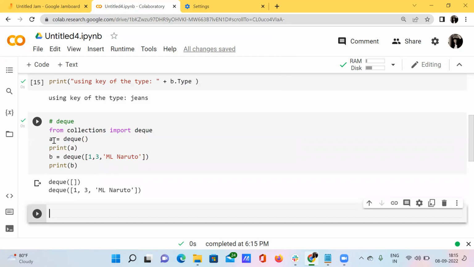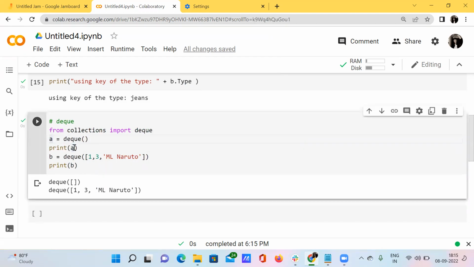See here, I have just assigned an empty deque to the variable A, and I want to print that empty deque, so I have put A inside the print function. I have got this empty deque here, and I have created another variable B, and I want to pass some kind of argument inside this deque function, nothing but a list. I have passed a list that is 1, 3, ML Naruto. That's a string.